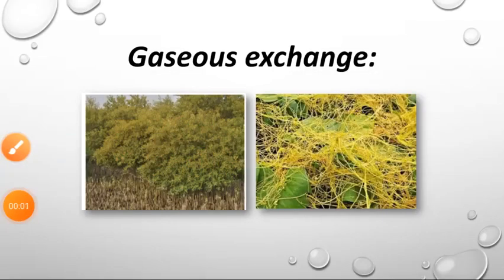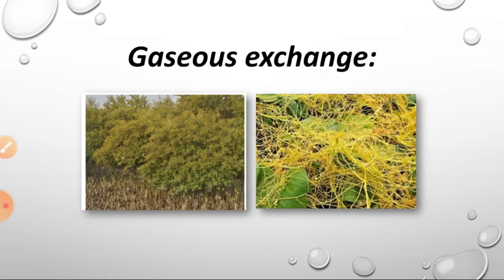Gaseous exchange. In the Avicennia tree that grows in mangrove forests, the roots are present above the ground, because it is helpful in the process of gaseous exchange, which means exchange of gases.